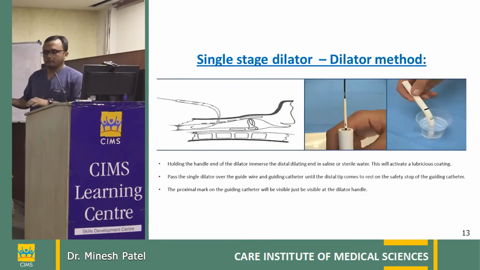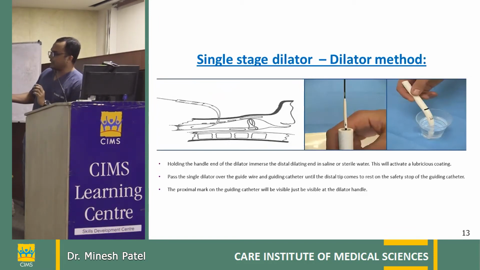This is the main step of what we do. This dilator has to be immersed in water up to this level on the distal side, and we have to force the dilator into the trachea. We dilate by blunt dissection, so we are not cutting anything. But this has to be immersed for around 10 minutes before using it, because this material is hygroscopic.